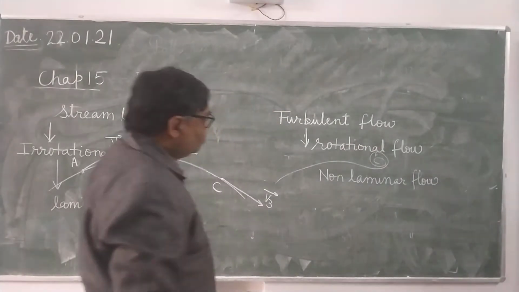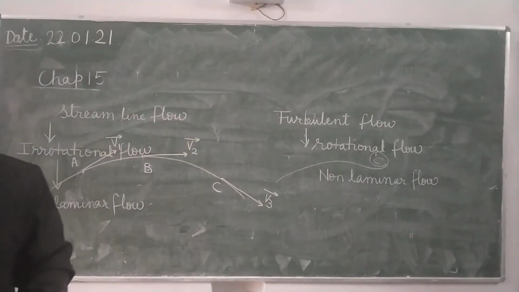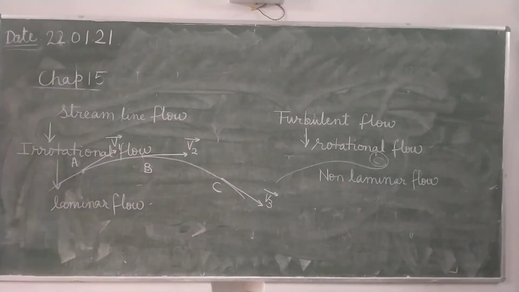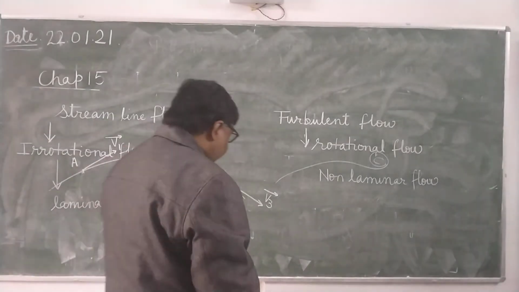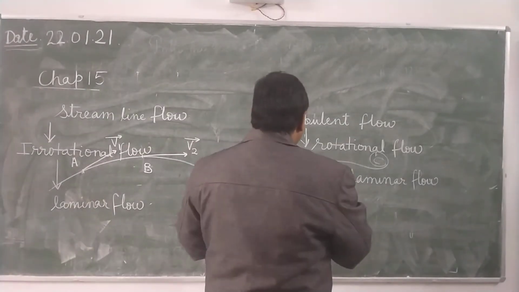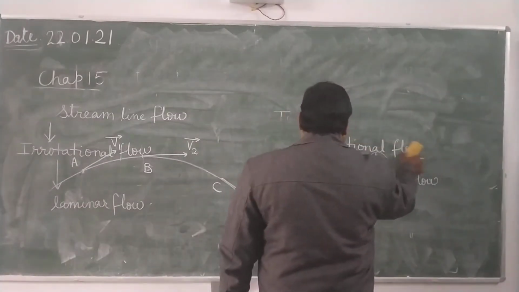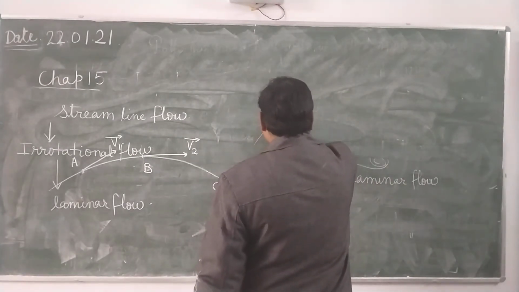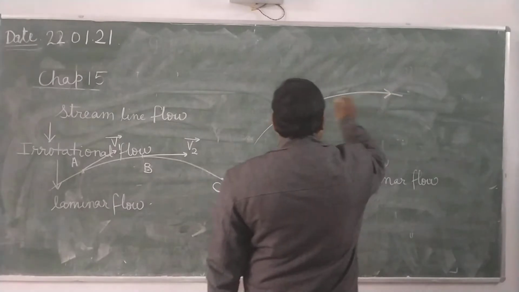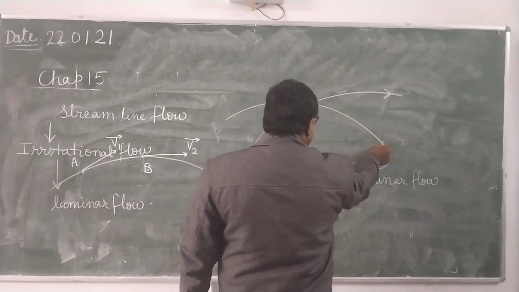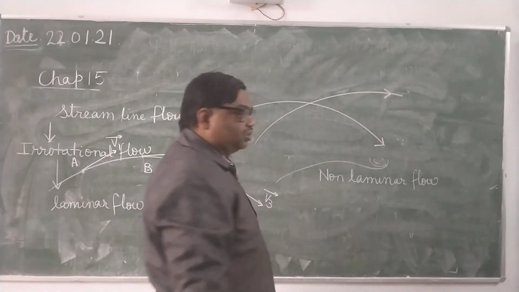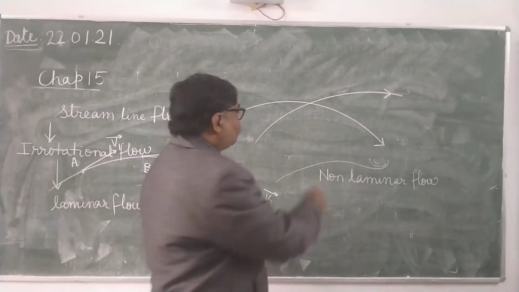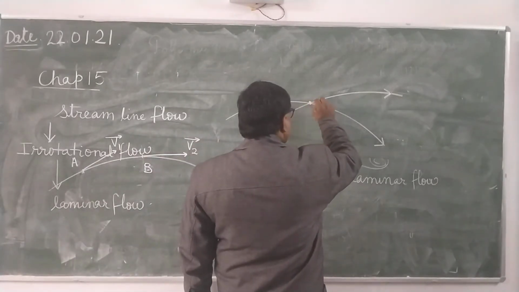Now write down. In the turbulent flow, different streamlines intersect. Means here this is one streamline and this is another streamline. They are intersecting each other. At this point, what will happen?